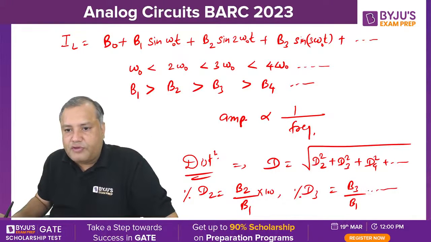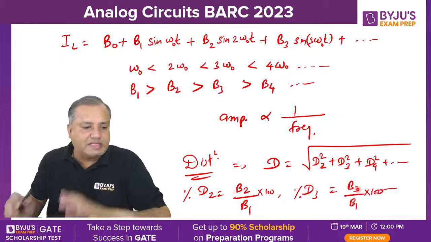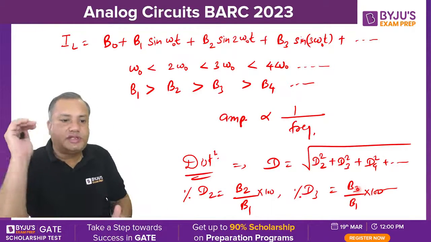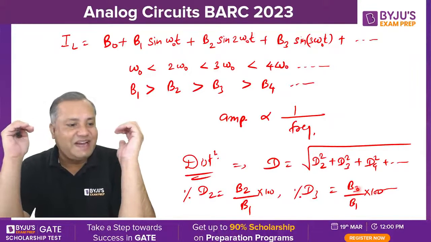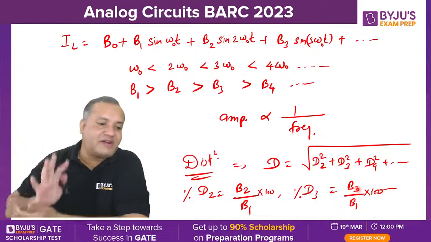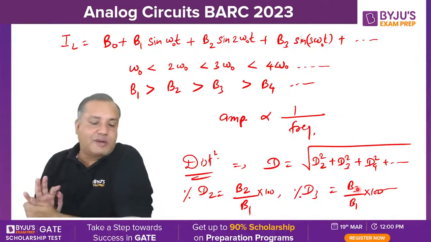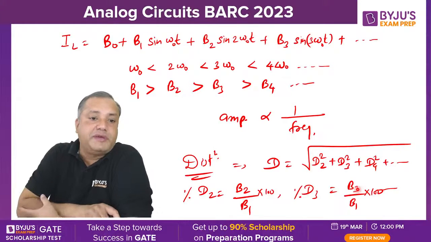Are you following my point? As far as the harmonic distortion is concerned, D2 is having the largest value. So D2 is intolerable. You cannot tolerate D2, a harmful component which absorbs most of the input energy.